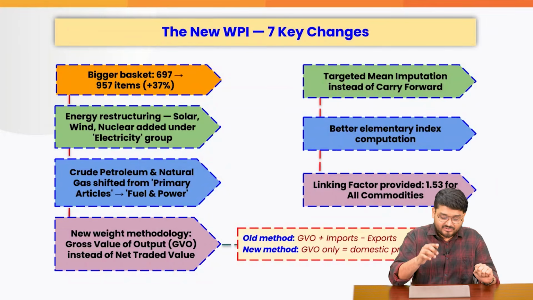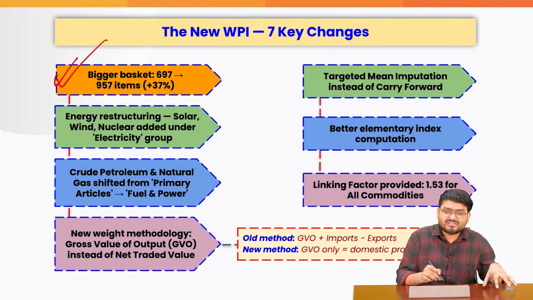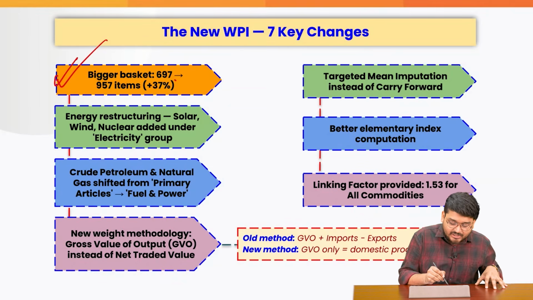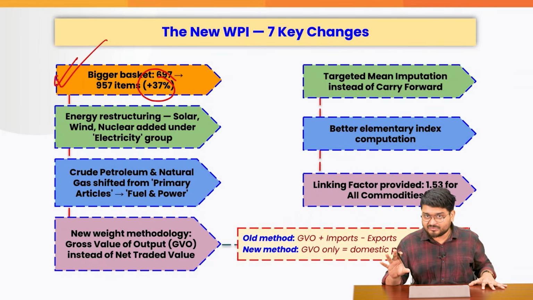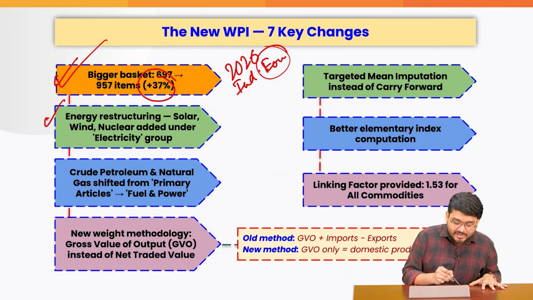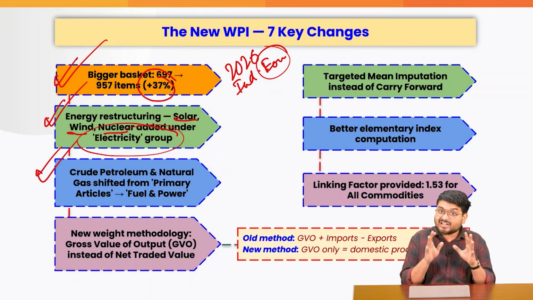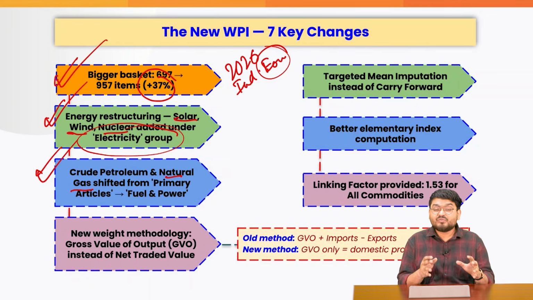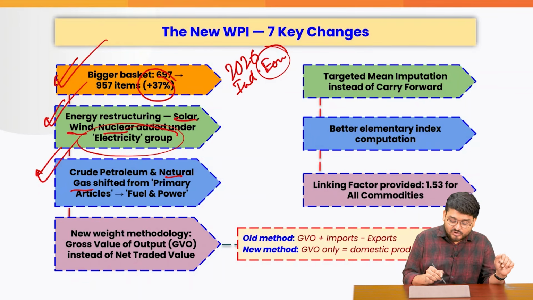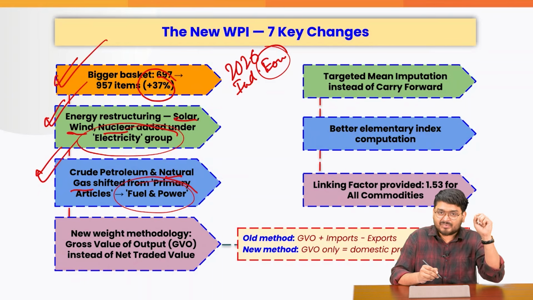Firstly, understand basic things, that the basket has been increased. Why? Because there are some new items which are right now relevant in the economy. So 37% new items are included, which reflect the 2026 Indian economy, right? Now, we included solar energy, wind energy, nuclear under the electricity group. Also, we shifted the crude oil and natural gas, which was earlier in the primary articles, to fuel and power. So we did not want to have a confusion that, for example, we already know that in